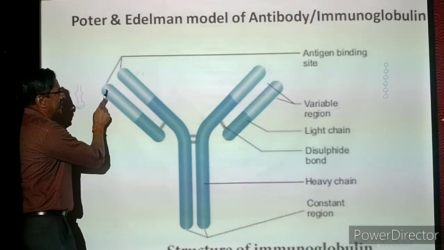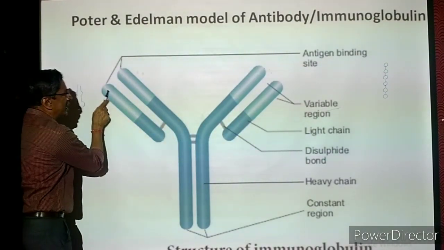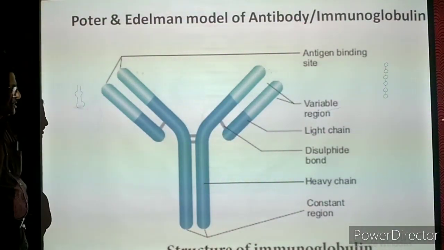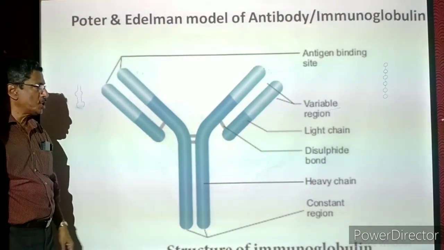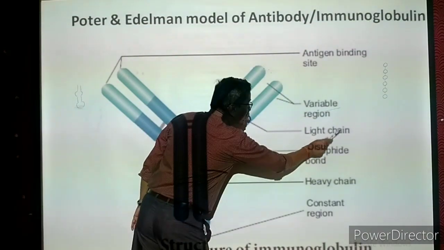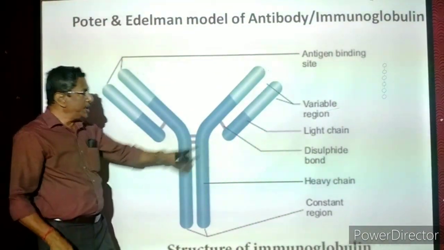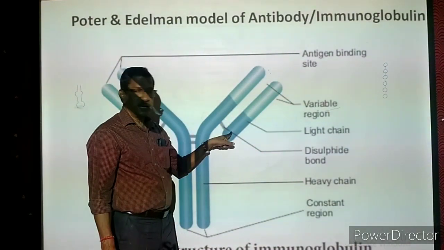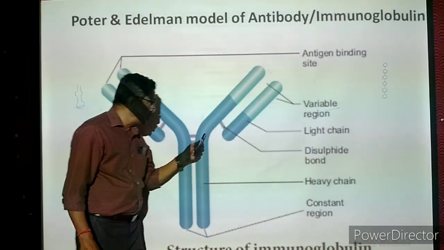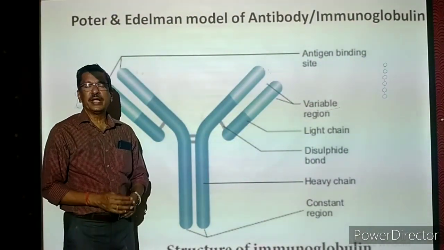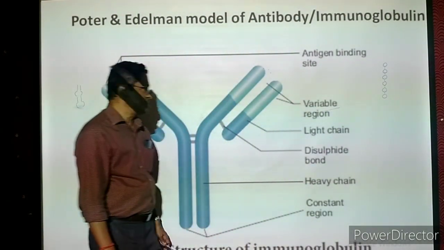Then two more chains are there. They are very, very short. Here one short polypeptide chain is present, and here another one. These two chains are short chains. In appearance itself we can say they are short. They are also called light chains. Why are they called light? If you take one short polypeptide chain, the molecular weight is very, very low compared to the heavy chain. So we are calling it lighter. Weight wise it is very light, so we call it a light chain.